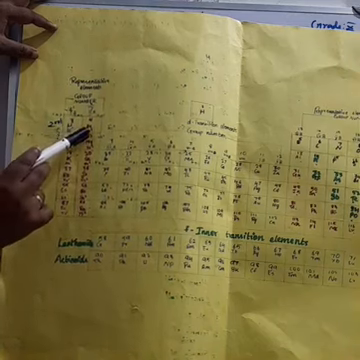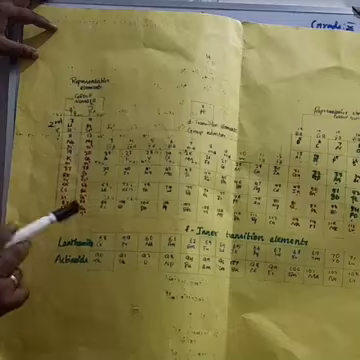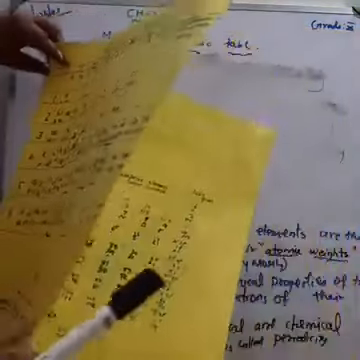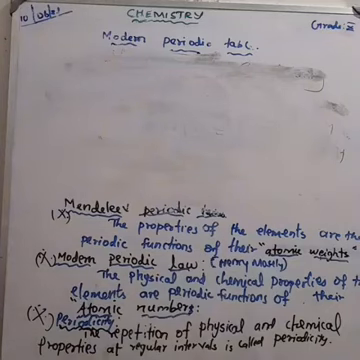For example, the first group elements we call the alkali metals. Second group elements we call the alkaline earth metals. First and second group elements we call the s block elements. The p block elements are the representative elements, the d block elements are the transition elements, and the f block elements are the inner transition elements. These are the names of these blocks.